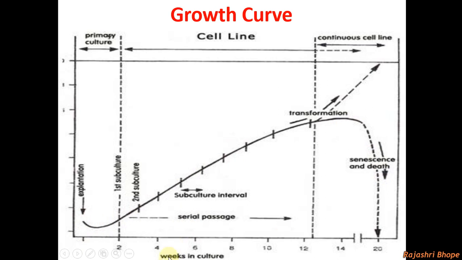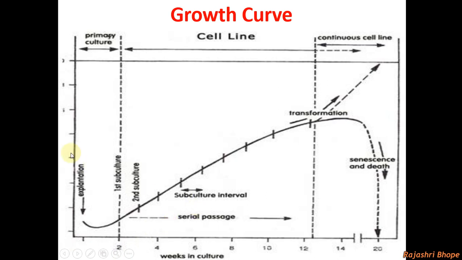Now why is weeks in a culture on the x-axis? Because animal cells require more time than microbial cells to grow. As we can grow microbial cells within 24 or 48 hours, animal cells need weeks for the growth.